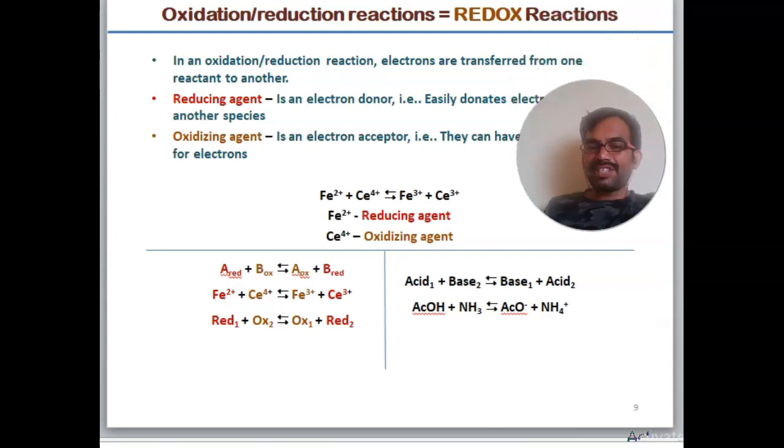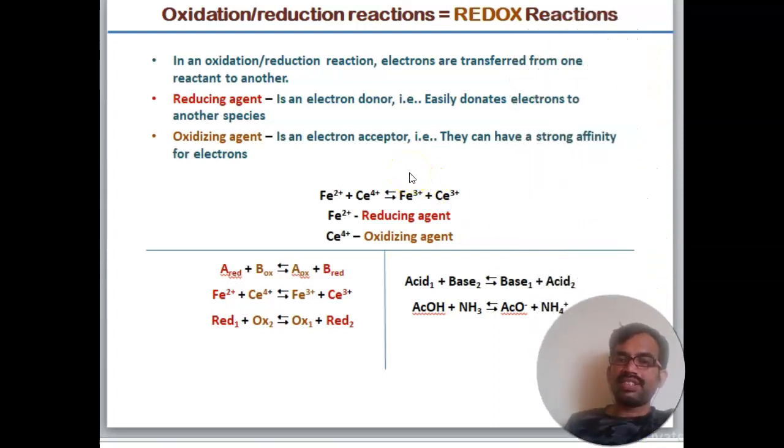So what is reduction? Oxidation and reduction take place together in a redox reaction. In oxidation-reduction reactions, electrons transfer from one reactant to another. The reducing agent is the electron donor and easily donates electrons to another species. The oxidizing agent is the electron acceptor and has a strong affinity for electrons. For example, Fe2+ and Ce4+, Fe3+, Fe2+: Fe2+ is the reducing agent and Ce4+ is the oxidizing agent. So oxidation and reduction take place here, and we simply call it a redox reaction.